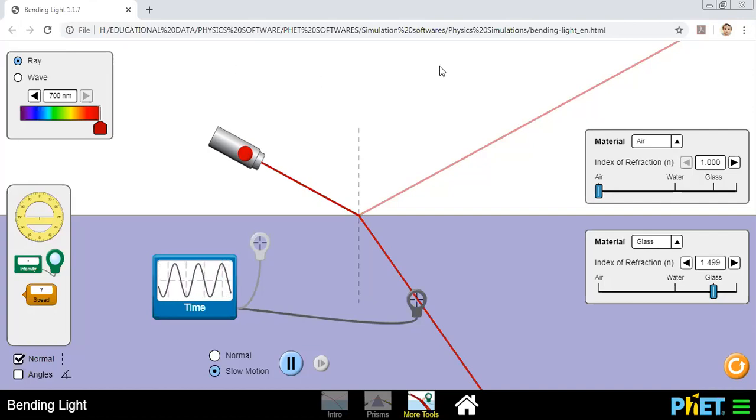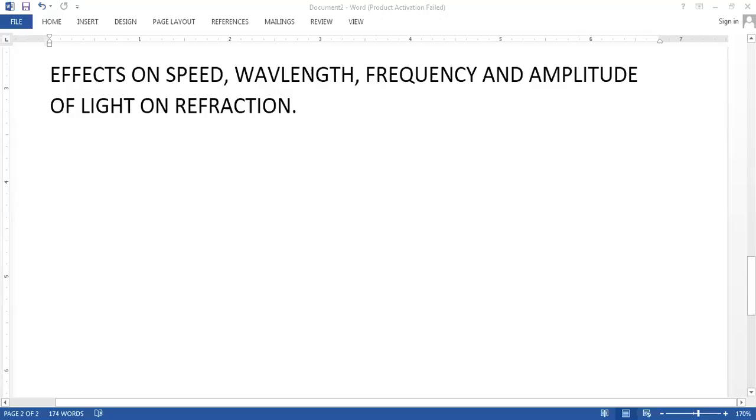All of you getting it? Okay. Because what we said, that during refraction, the speed changes. Chalo. So now let's quickly talk about this. We are talking about the effect on speed.